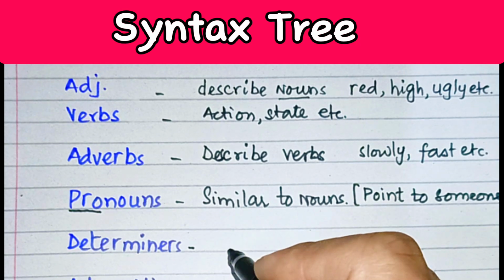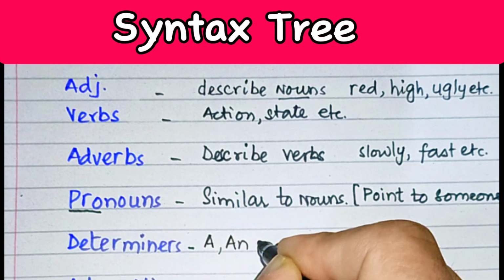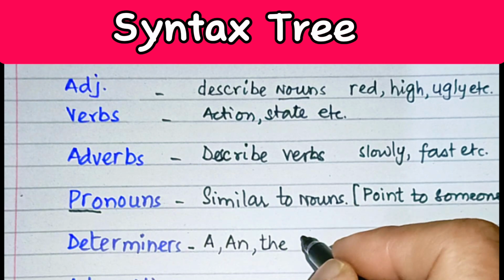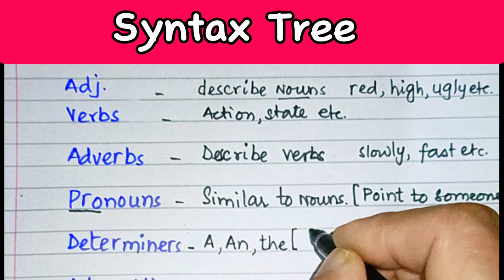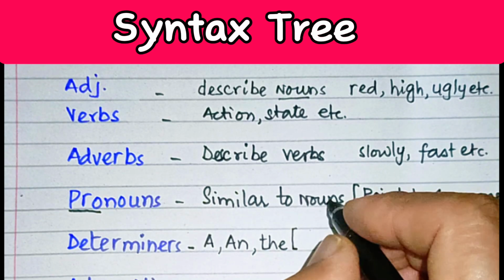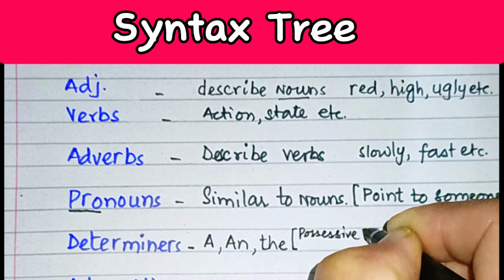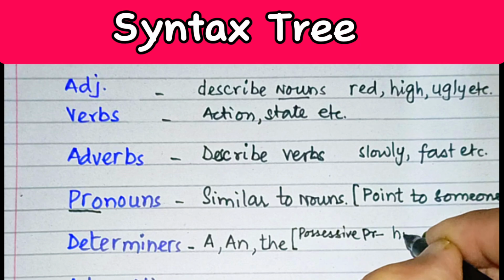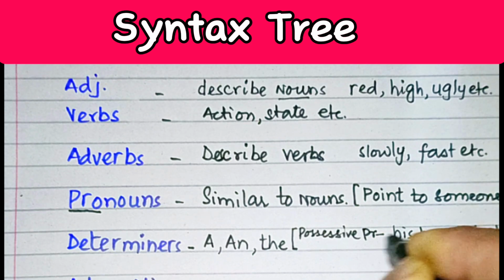Then we have determiners. Normally we know the article a, which is the indefinite article, and then we have the definite article the. They are taken as determiners in tree structure. But apart from that, we may take possessive pronouns as determiners. Possessive pronouns, we know, are his, her, their, etc. These are possessive pronouns.